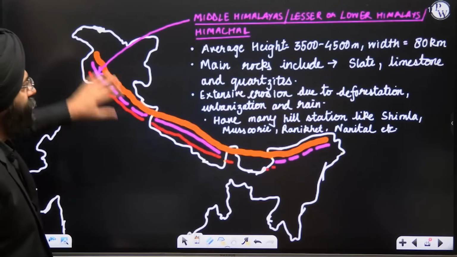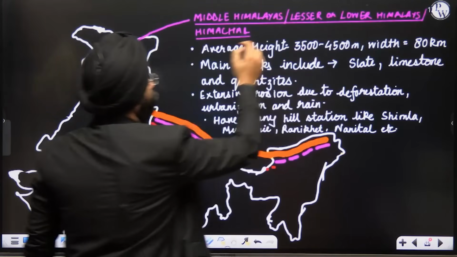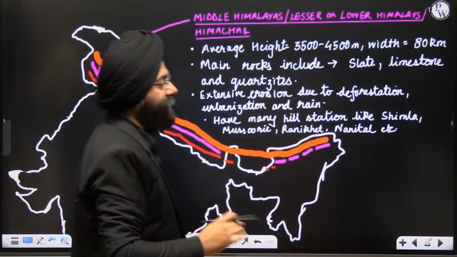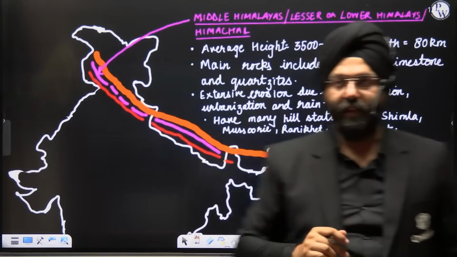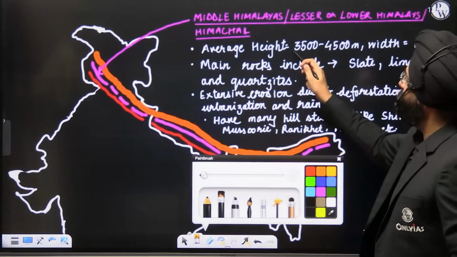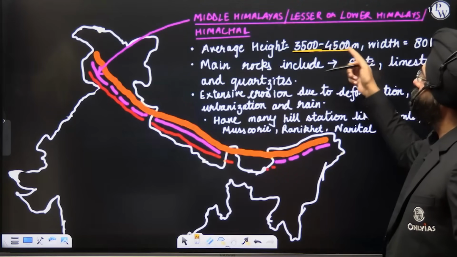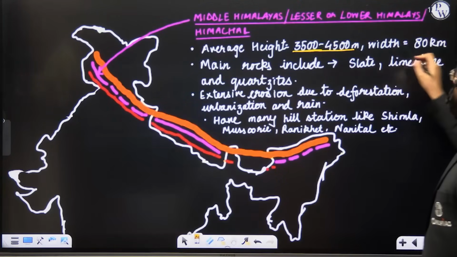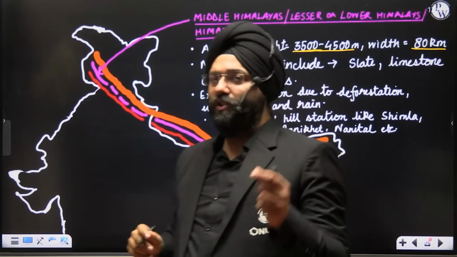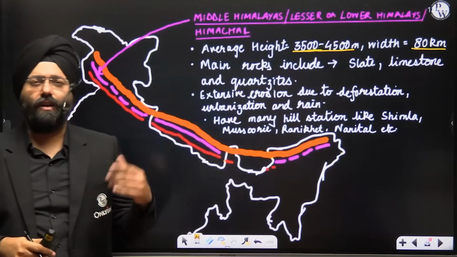Next comes the Middle Himalayas. The Middle Himalayas, the Lesser or Lower Himalayas, or the Himachal. Now this pink range which you are seeing basically represents your Middle Himalayas. Clear? Now let's see. The average height is 3,500 to 4,500 meters. Width is about 80 kilometers. Now again, if I see the structural aspect, because I told you, the structure includes what type of rocks are there, how they are laid, the arrangement and all.